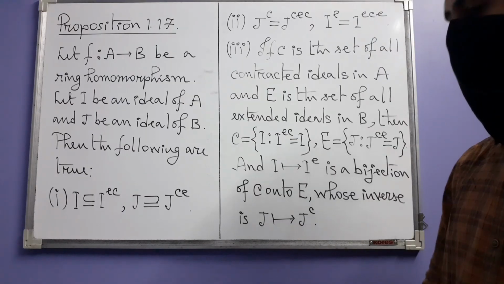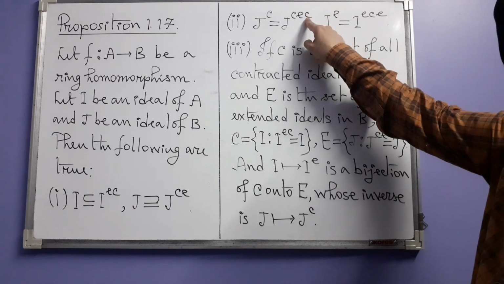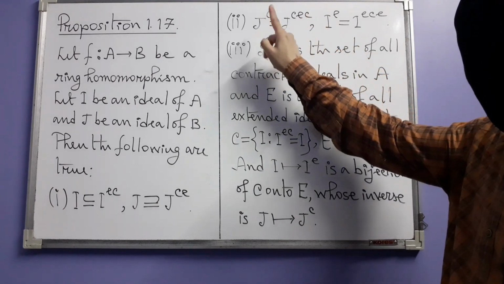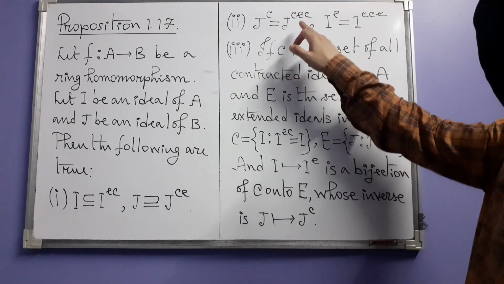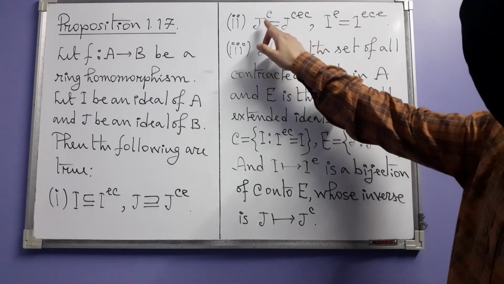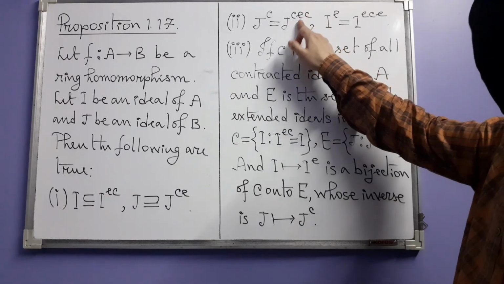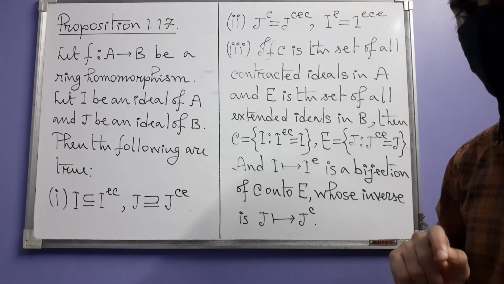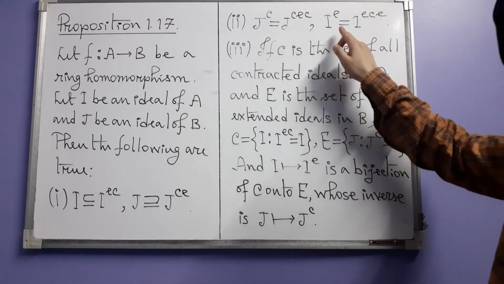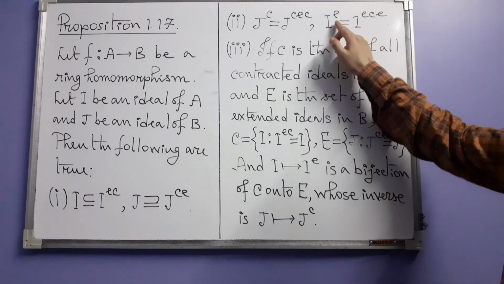The second one is a bit more complicated. Here we take one more step. The contraction of the extension of the contraction of J is equal to the contraction of J. This means that if you interpret this as an operation that you are applying on JC, because if you look at the right hand side, you are first extending and then contracting JC. Then you do not get anything new, you get JC back. And the second one is about I. The extension of the contraction of the extension of I equals the extension of I.